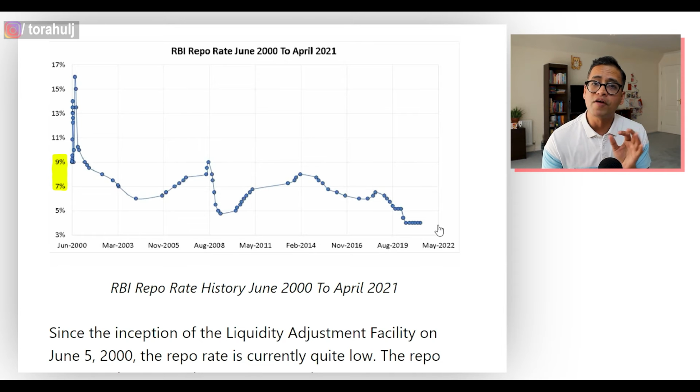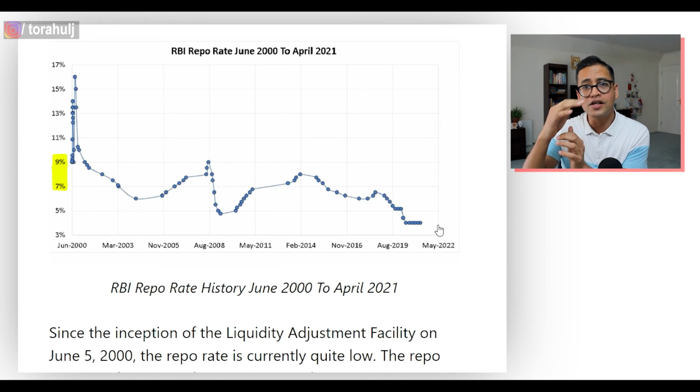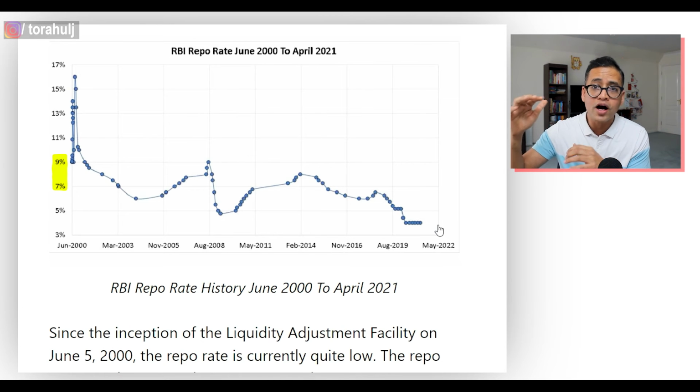Because if RBI's repo rate is very low, what happens is that is the rate at which RBI is lending money to the banks, and banks then are lending this money further, right? If that rate is very low, what is going to happen is overall the debt rates are going to be very low in the market. Therefore, liquid funds are only going to give you less returns, right? Now, as the repo rate is going up, liquid funds are going to give better returns in the next 6 months to 2 years, depending on how the repo rates shape out, right?